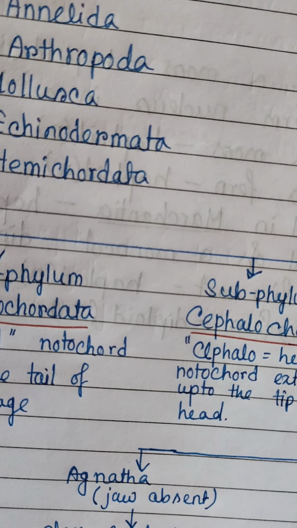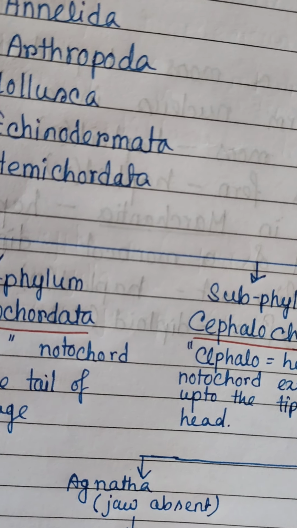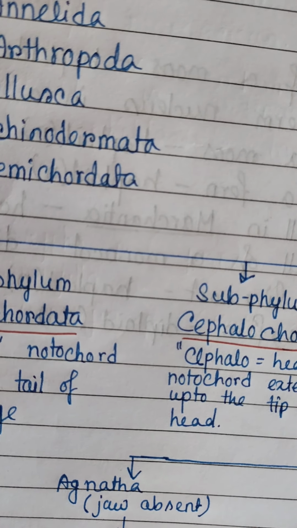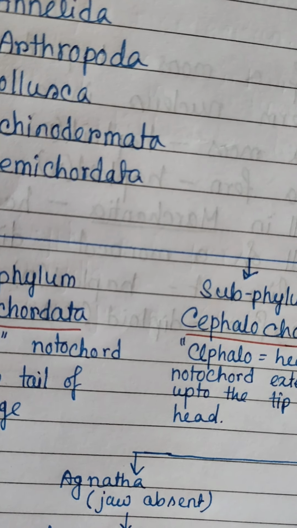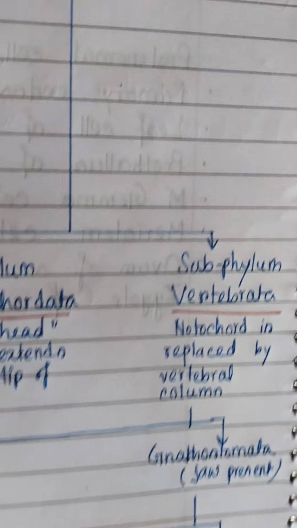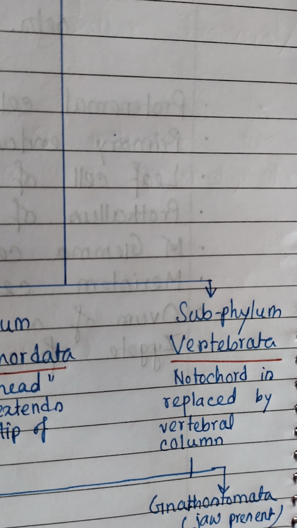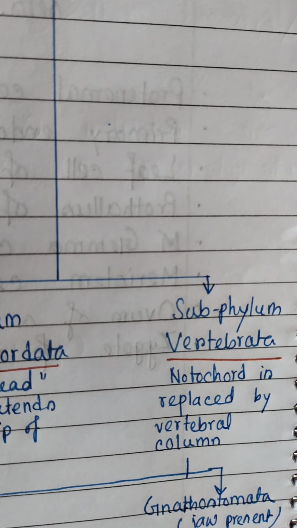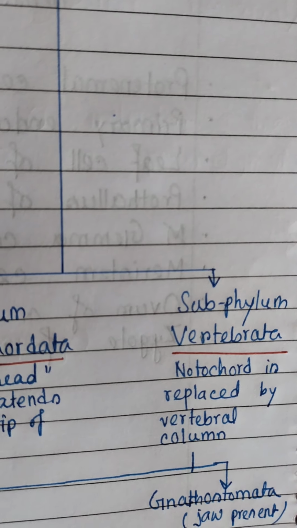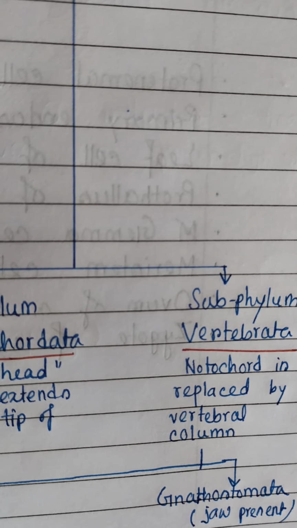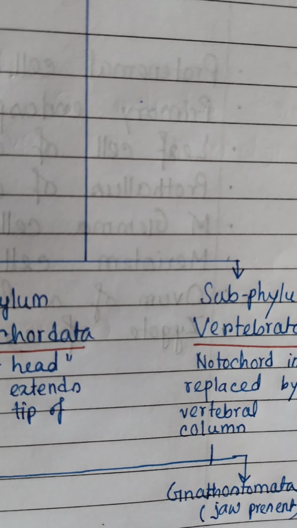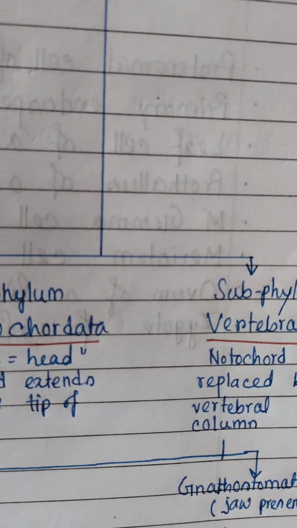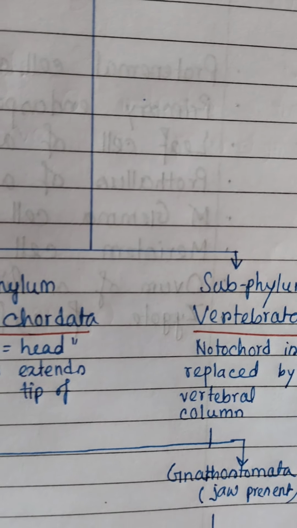Blood vascular system is closed type, and excretion occurs through protonephridia. There are only 23 species of cephalochordates. The main example is Amphioxus. The next is Vertebrata or Craniata. Here the cranium is already developed. Notochord or chorda dorsalis is present during the embryonic period but is replaced by a column of cartilaginous or bony rings called vertebrae, the vertebral column or backbone, and that is why they are named vertebrates.